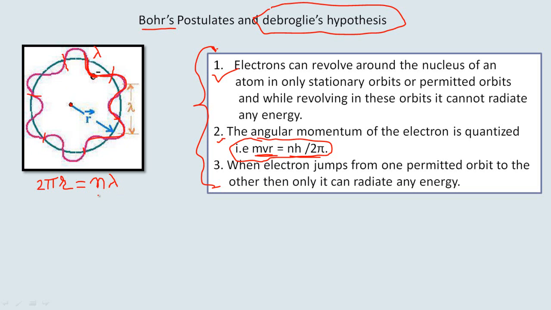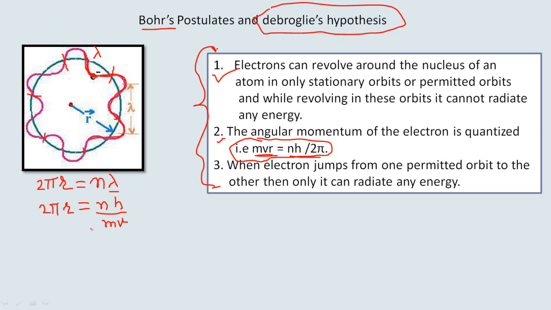So this 2 pi r should be equal to n multiplied by lambda. What is lambda according to de Broglie's hypothesis? It is h upon mv, h by p. So this 2 pi r is equal to nh upon mv.